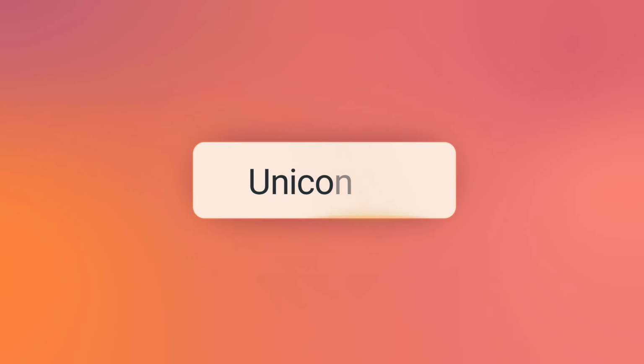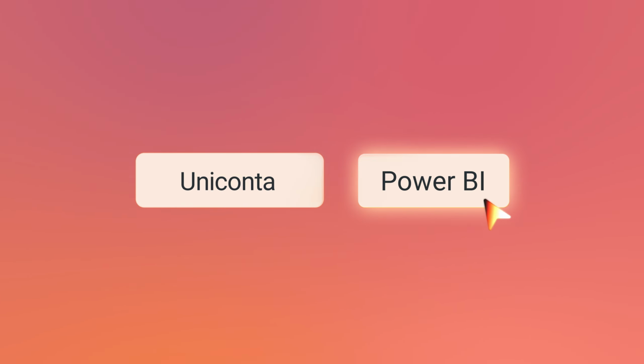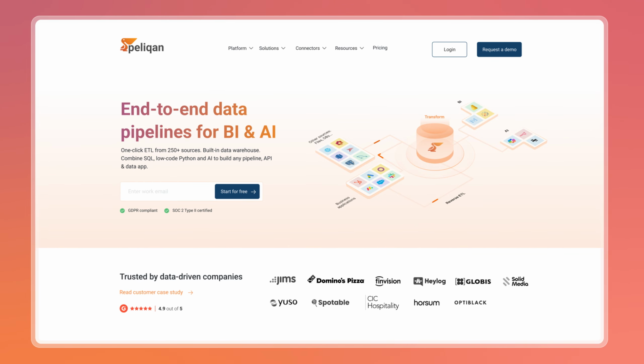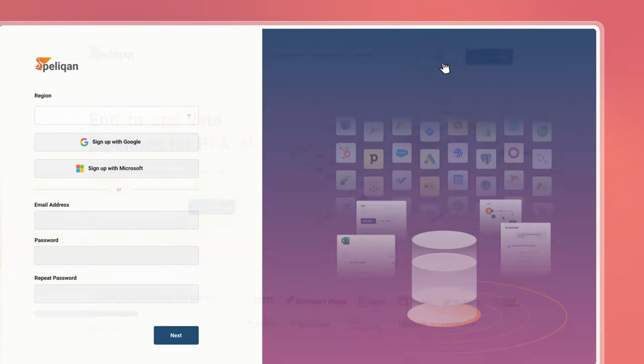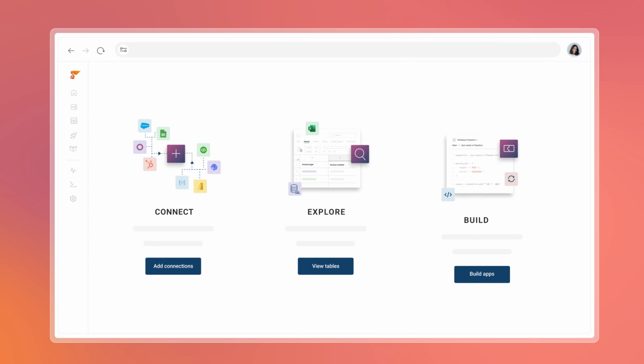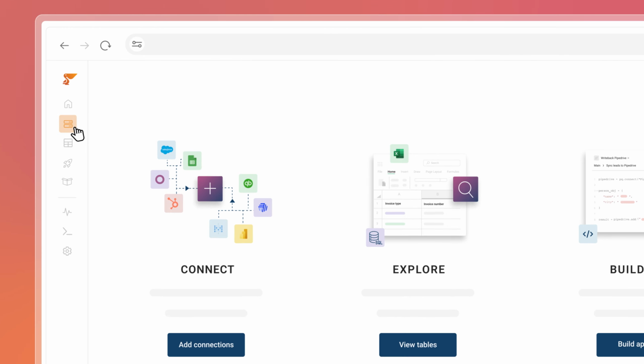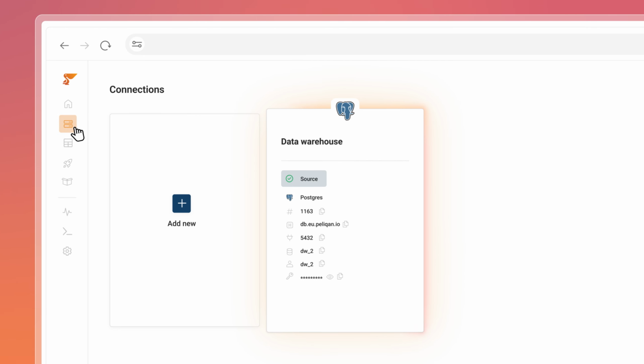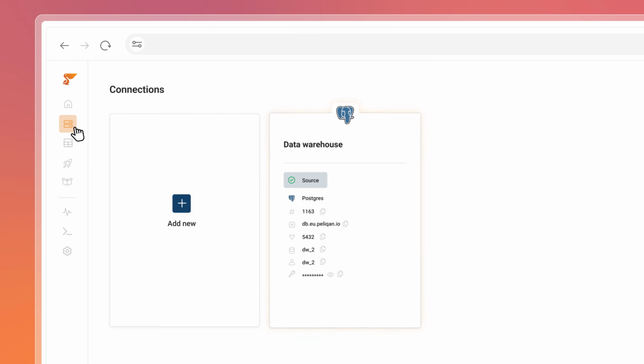Connecting Uniconta with Power BI is easy with Peliqan. Let me show you how. Sign up for a free Peliqan account. Once you're logged in, head to Connections. You get a built-in data warehouse right out of the box.